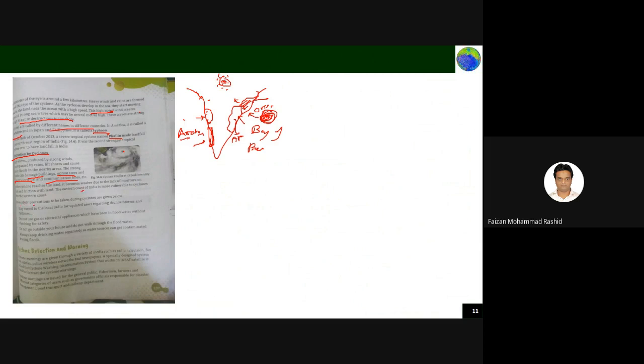The safety precautions to be taken during cyclones are: stay tuned to the local radio for updates. You should keep listening to updates from the news. Don't use gas or electrical appliances when you are in flood water without checking safety, because when the cyclone is there and there is a lot of rain, water may conduct electricity. Don't go outside of your house and don't walk through the flood water.